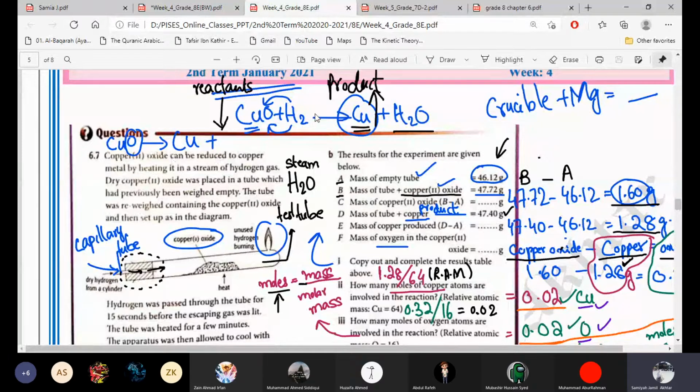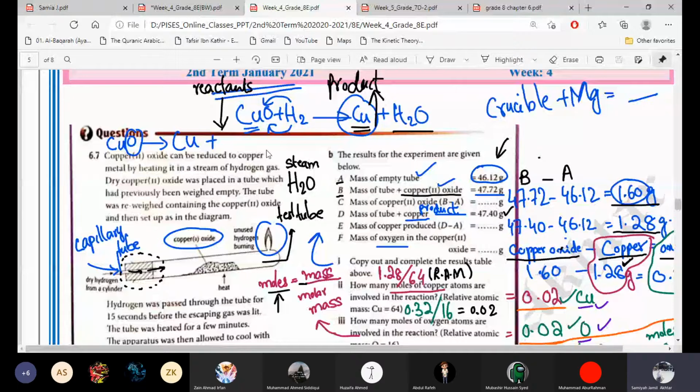Copper oxide and hydrogen gas are the reactants. Copper is coming out and the other product will be from hydrogen and oxygen, so it is water. So we get copper and water. Then we have to check whether the equation is balanced. Yes, this is balanced. Otherwise we have to balance the equation.